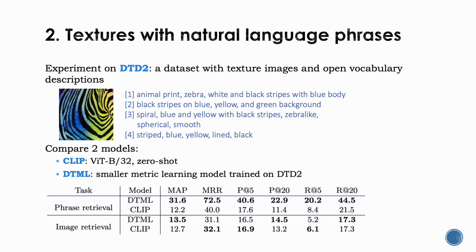We have two tasks: phrase retrieval, which, given an image, ranks all the texture phrases, and image retrieval, which, given a phrase, ranks all the texture images. We can see that CLIP performs similarly to the baseline in image retrieval, but is slightly worse on phrase retrieval.